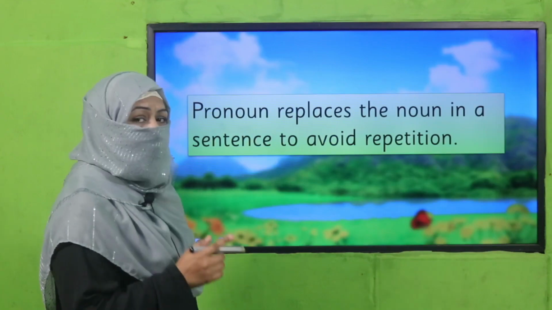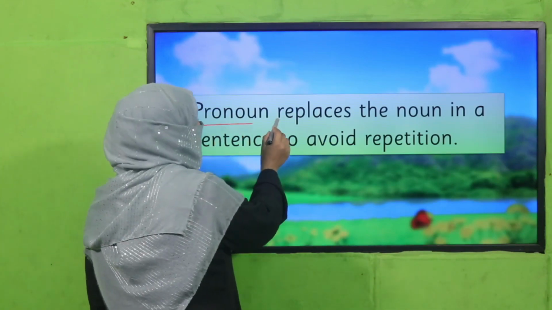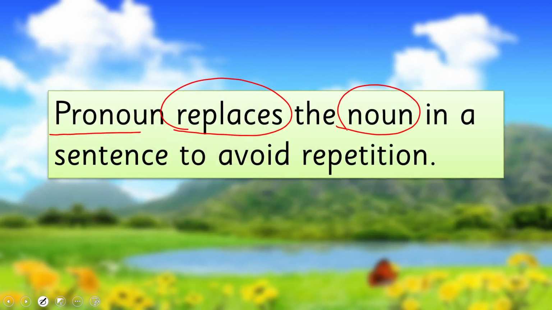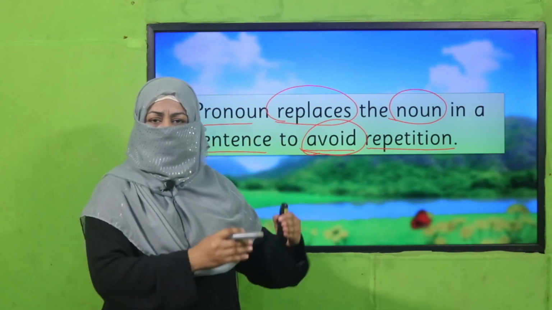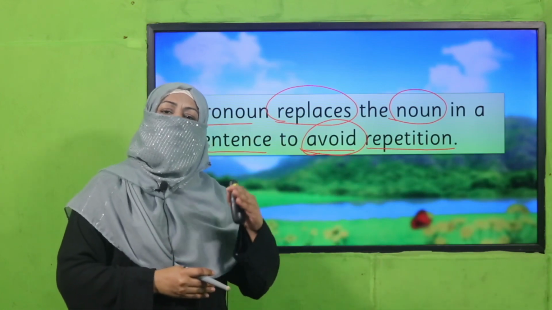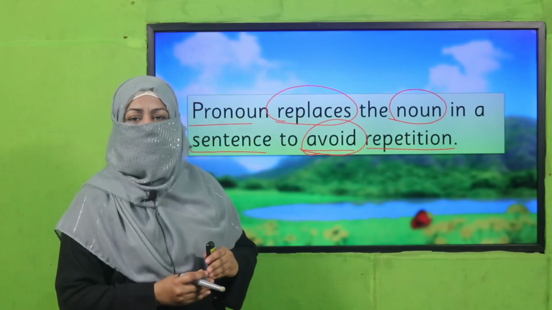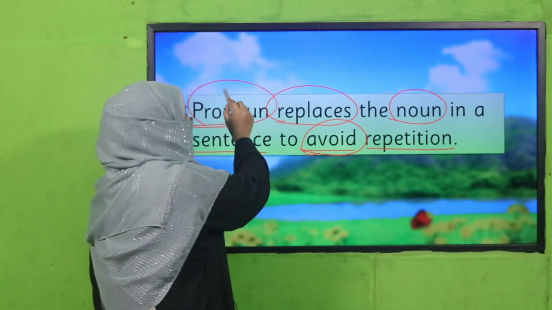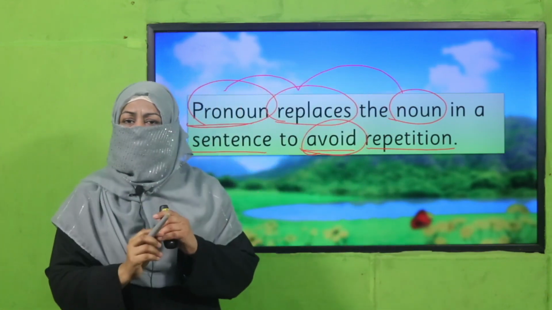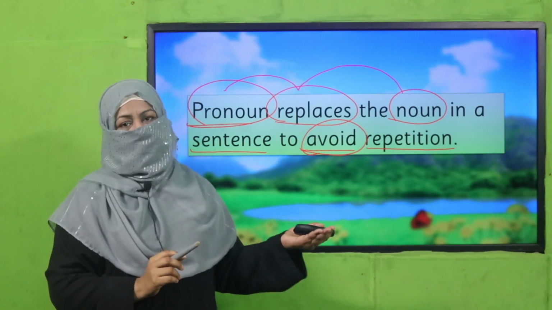And when we replace this noun, what is it? Pronoun, which replaces the noun. And why do we use a pronoun? Because we don't want to repeat the noun again, to avoid the repetition of noun. So we use a noun, and if in the same context we are writing further, we will not write the noun again and again. Rather, we will replace it with a word, and that word is known as pronoun. So pronoun replaces noun, simply. Pronoun is a word which replaces noun.